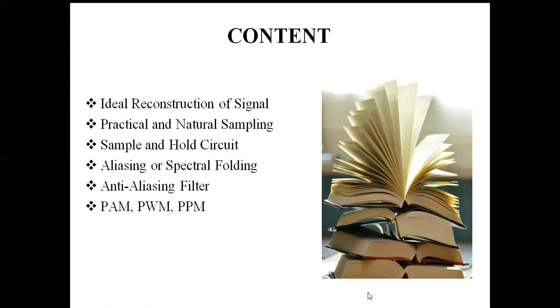Okay, so now in this tutorial we'll discuss the following topics: how can we reconstruct the original signal from the sampled one, what are the different constraints that happen in ideal sampling, and what are the practical and natural approaches for sampling. The next one is the sample and hold circuit, which is a very popular technique to reconstruct the signal.